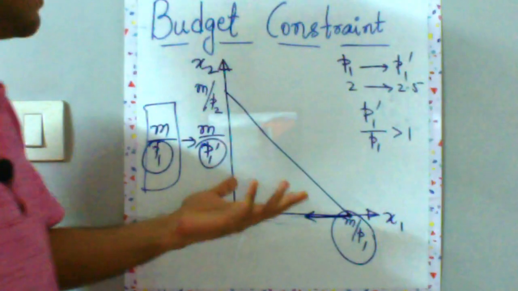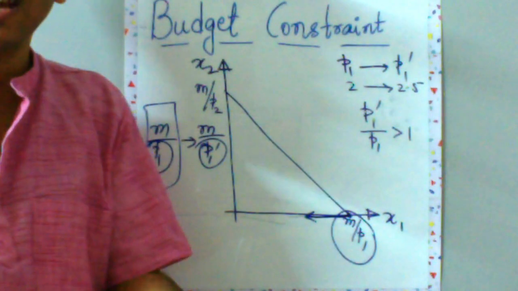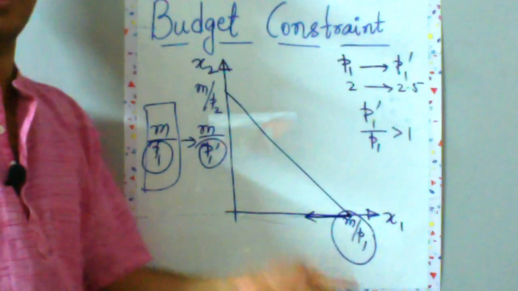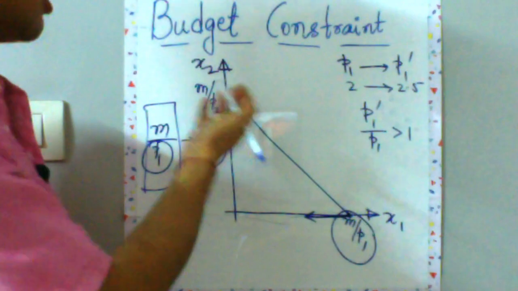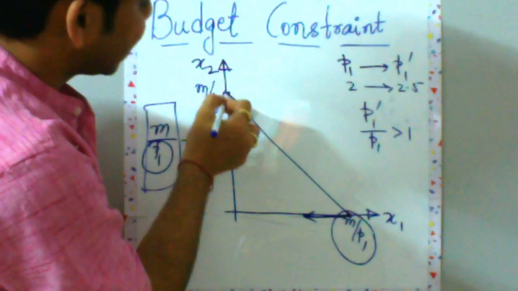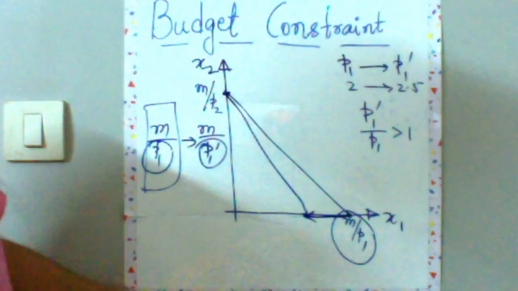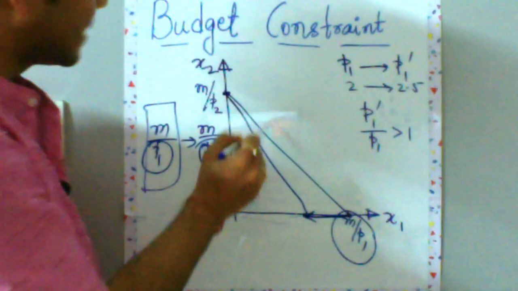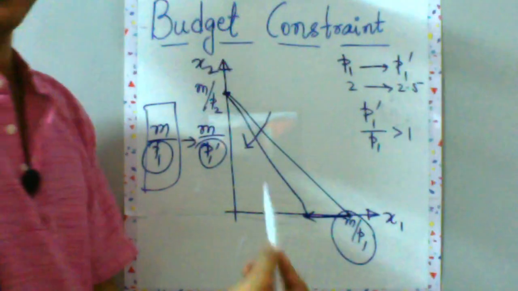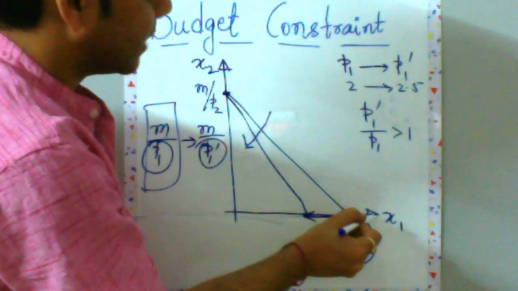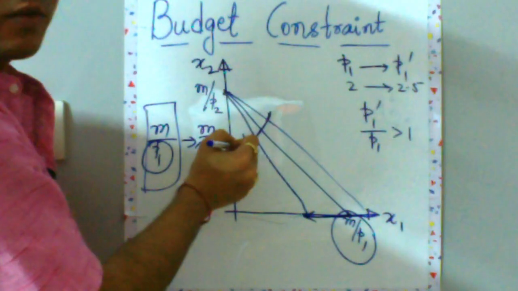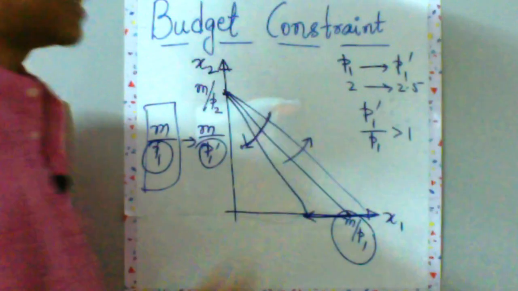Or you can simply think in terms of, if the price of good one increases and you want to spend all of your money on good one, you can buy less of good one because the price of good one has increased. But let's say you are not changing the price of good two, so this point will not change, but this point will change. So I'll just connect these two points. Whenever the price of good one increases, this budget line will rotate in this direction, and whenever the price of good one reduces, this will move in this direction. This is for a price increase of good one, and this is for a price decrease of good one.